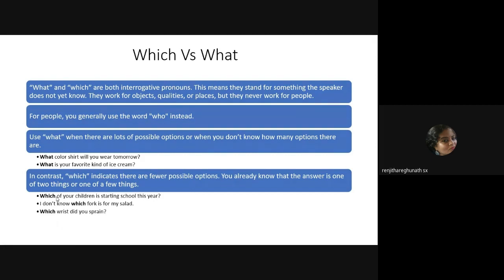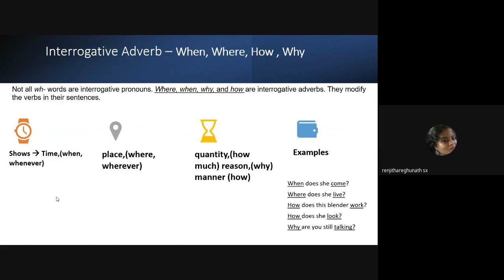All right. I'm going in this order because this is the order that is there in the text. Now coming to something even more interesting. That is interrogative adverbs. So we've studied interrogative determiners, interrogative pronouns. Now we are coming to interrogative adverbs. Now can someone tell me what are adverbs? Different kinds of adverbs. So they basically modify the verbs and interrogative adverbs too.